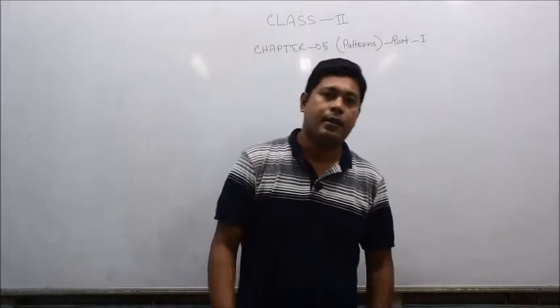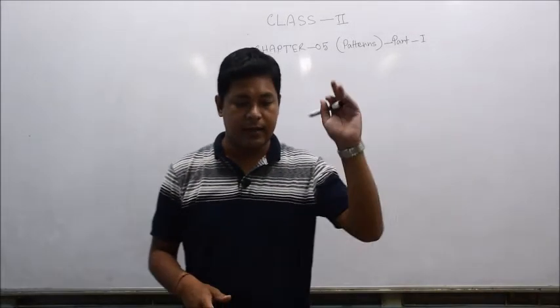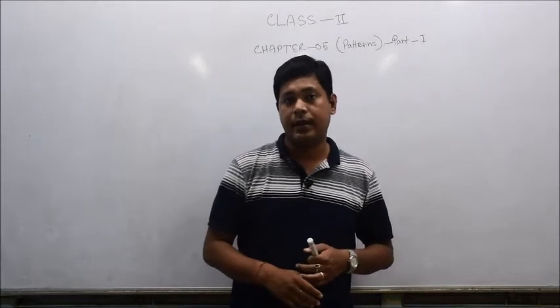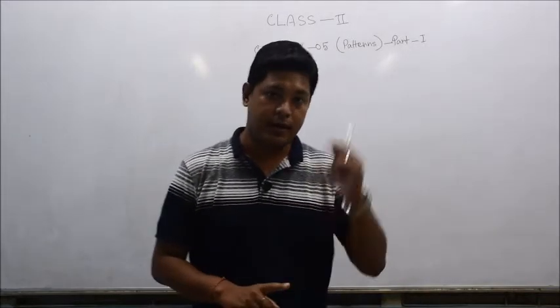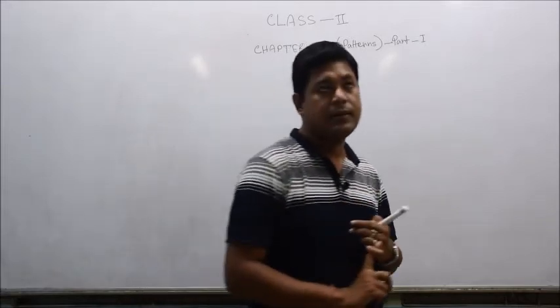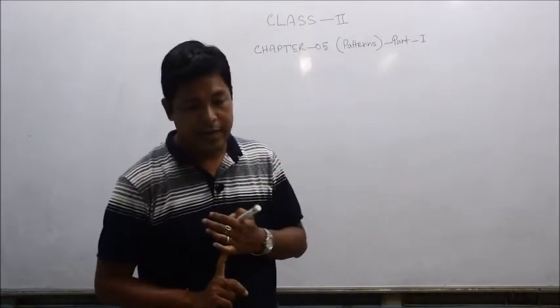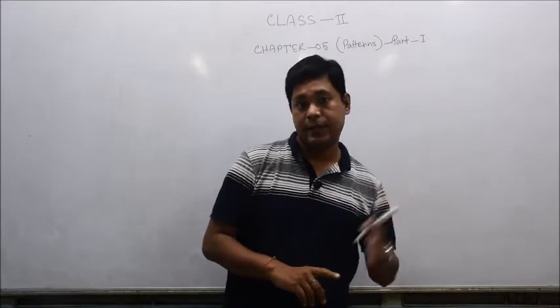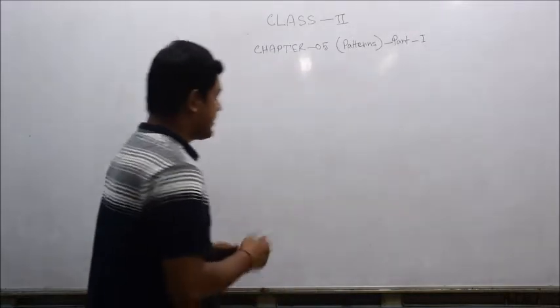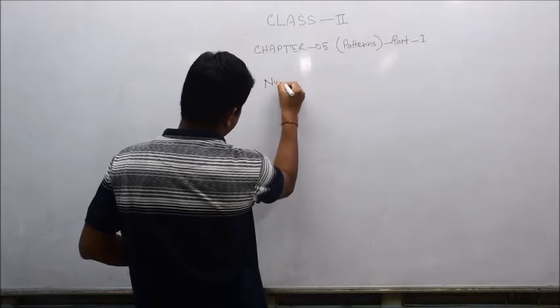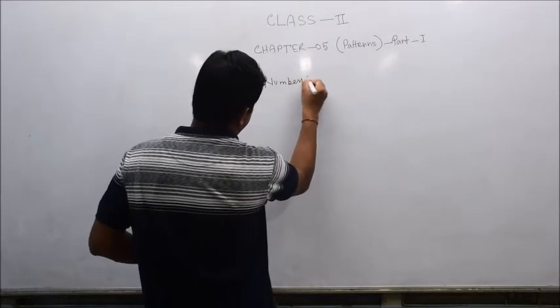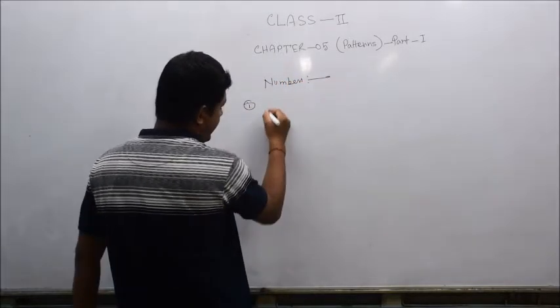In mathematics, the different types of number patterns are divided into basically 3 parts. The first part is arithmetic pattern, the second part is geometric pattern, and the third part is Fibonacci pattern. In numbers, generally patterns are divided into 3 parts.